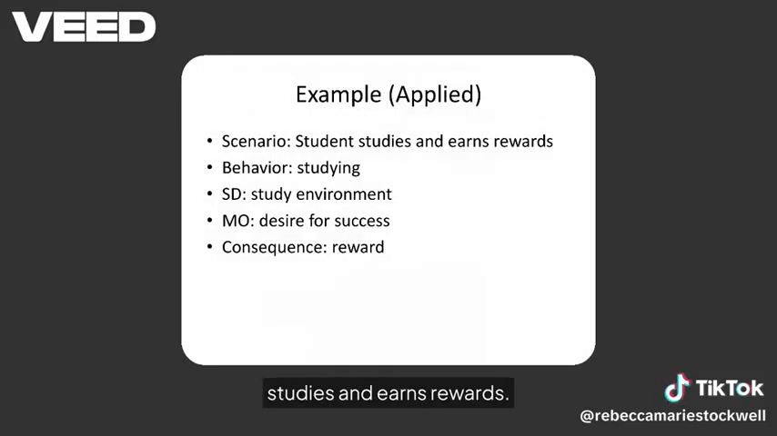Consider a student who studies and earns rewards. The behavior is studying. The discriminative stimulus is the study environment, signaling that work will be reinforced. The motivating operation is the desire for success, and the consequence is a reward, such as praise or points.